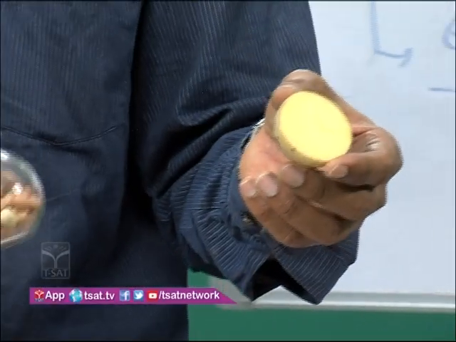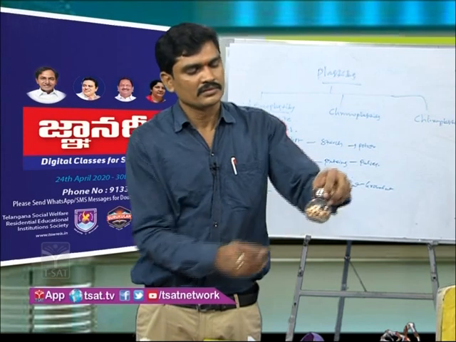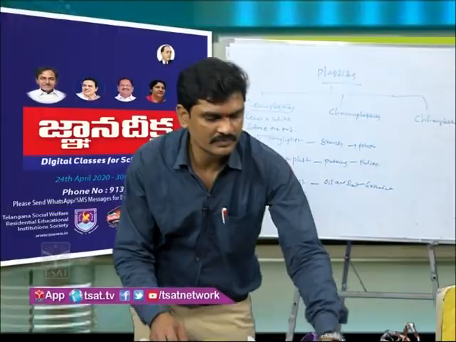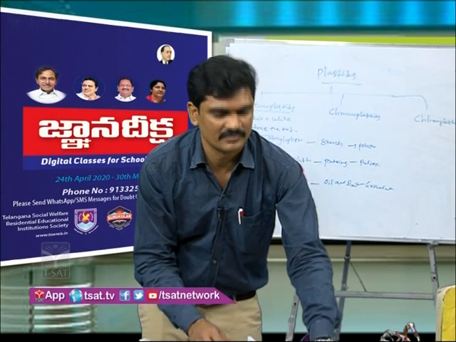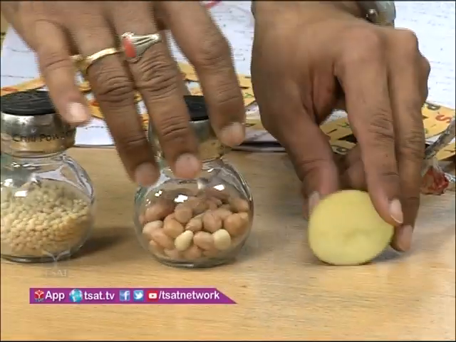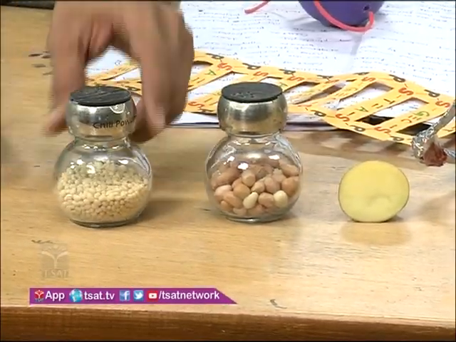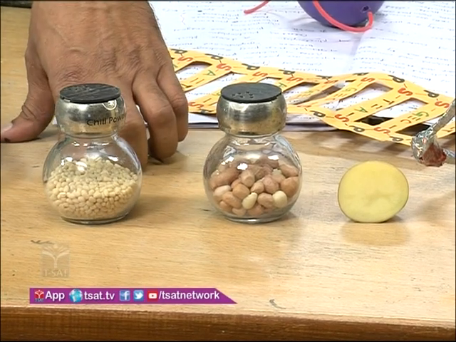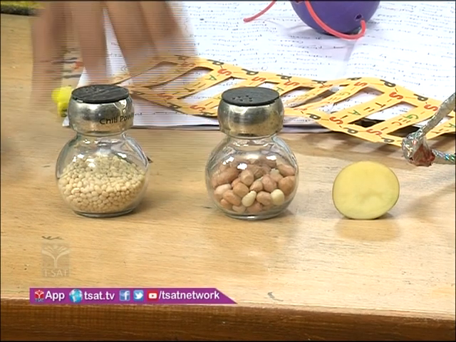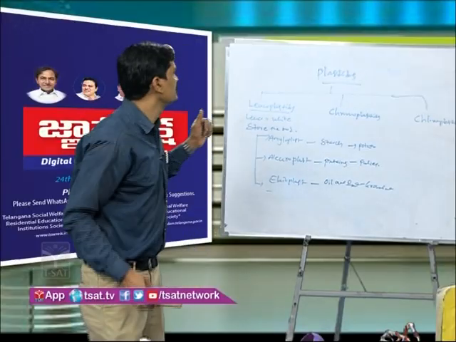The groundnut contains elaioplastids. The pulses store proteins, so they contain alluroplastids or proteinoplastids. So these are about leucoplastids.